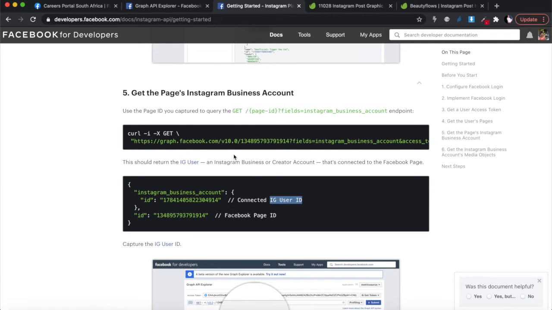So in order to get that, we need to do a GET request on this URL, okay? And keep in mind the version 10, and this is where you would put your page ID. So you can just read at the top over there. This is where you put your page ID, and then you would request Instagram business account access, and then you would enter your access token, okay? And the access token that you enter over here, it needs to be the user access token, okay? So that's the access token that we can get directly from our API Explorer, okay?